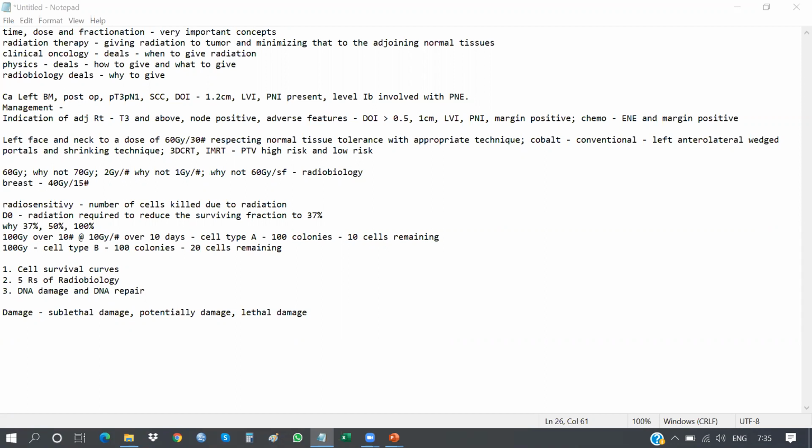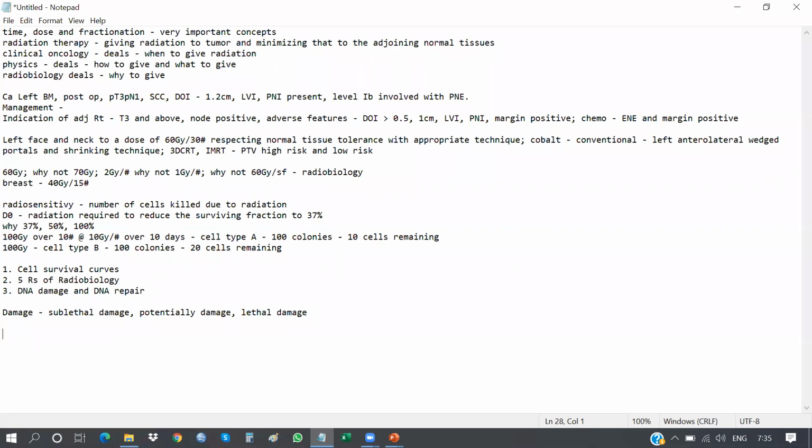Okay. Yes. Good. So as correctly mentioned, sublethal can be repaired.